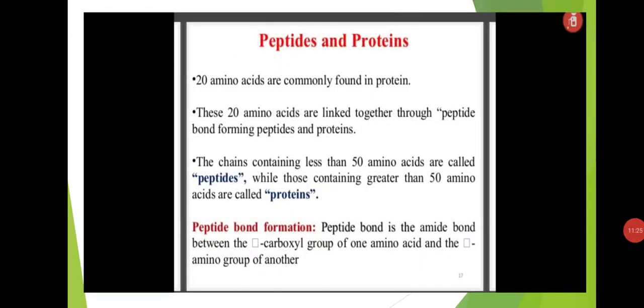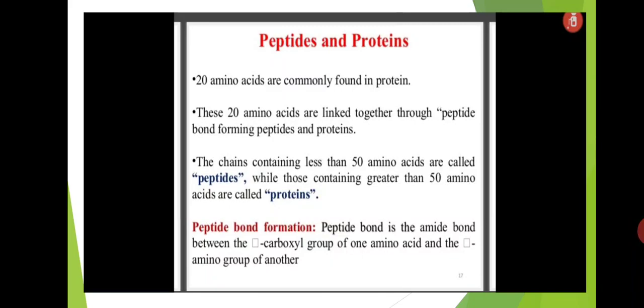Peptides and proteins. 20 amino acids are commonly found in proteins. In the first class we discussed that in general 20 alpha amino acids participate in biological processes, and 20 amino acids participate in protein synthesis. Here also, 20 amino acids are commonly found in proteins. These 20 amino acids are linked together through peptide bonds, forming peptides and proteins.